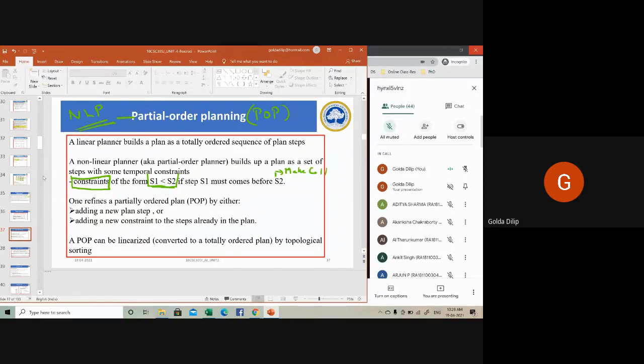Okay, so what about S1? S1 can be switching on your Bluetooth, which has to be done before a call can be made.